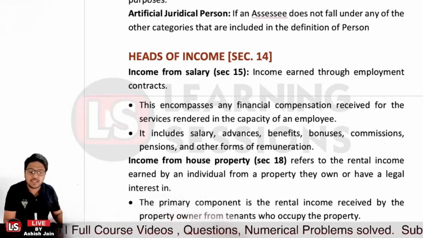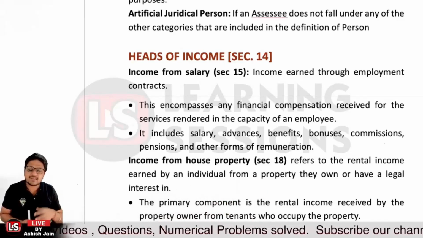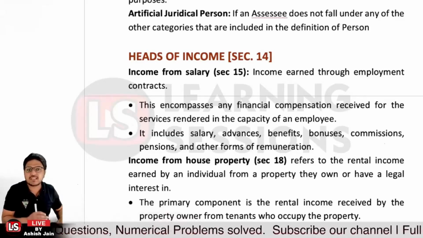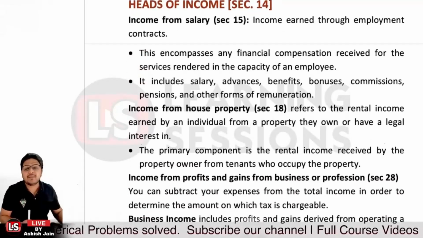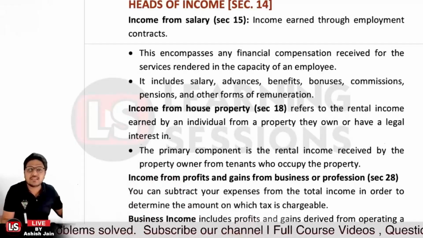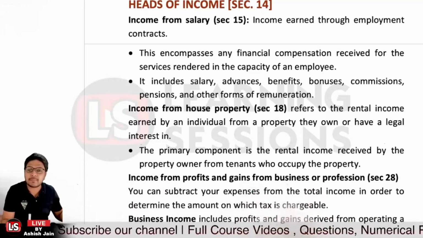An individual is having a property, and further they're having a legal interest in that particular property, and they're basically receiving income for the same. That is the income from house property, right? And the primary component is related to the rental income that you're receiving from the tenants who are occupying that particular property.